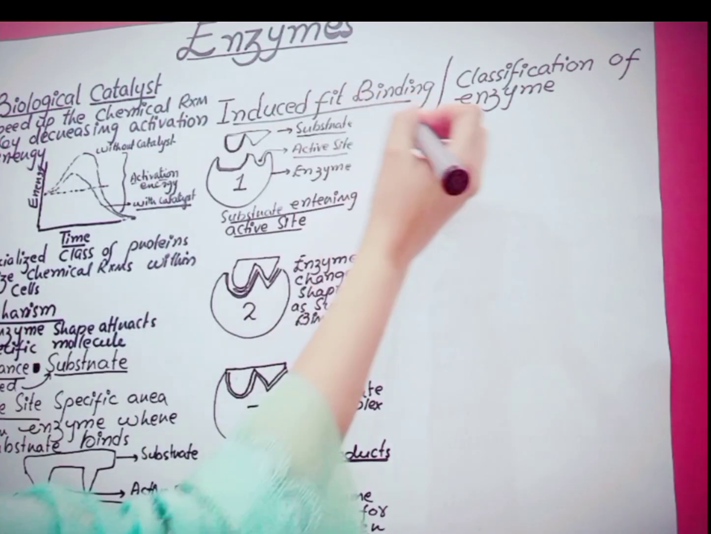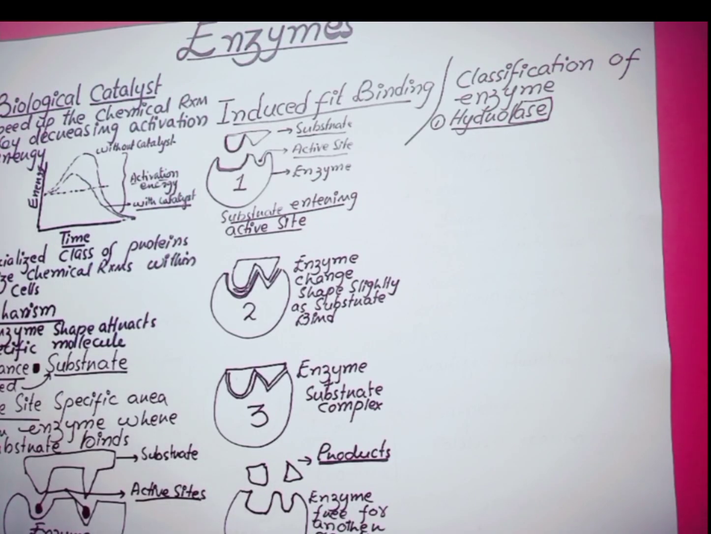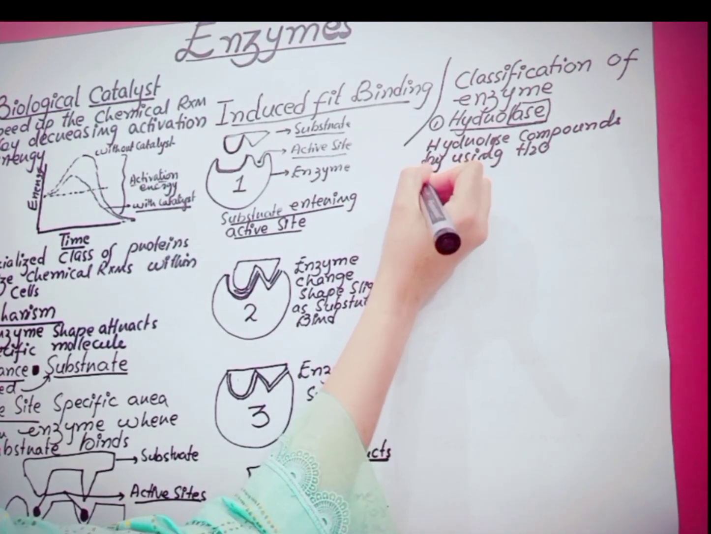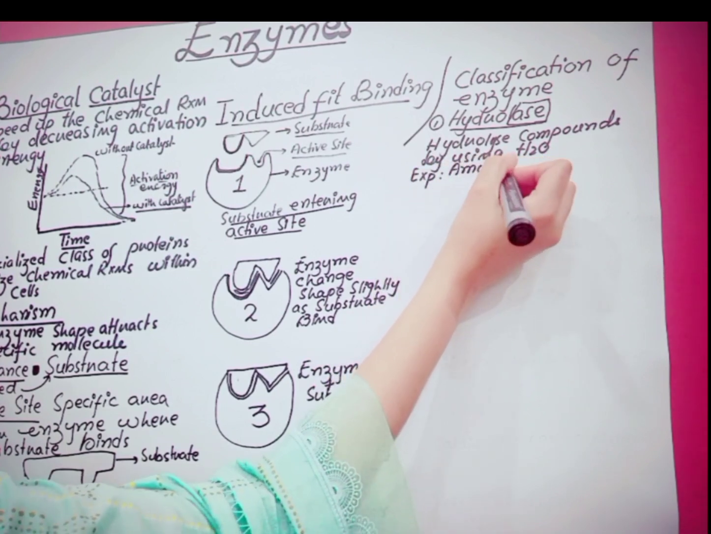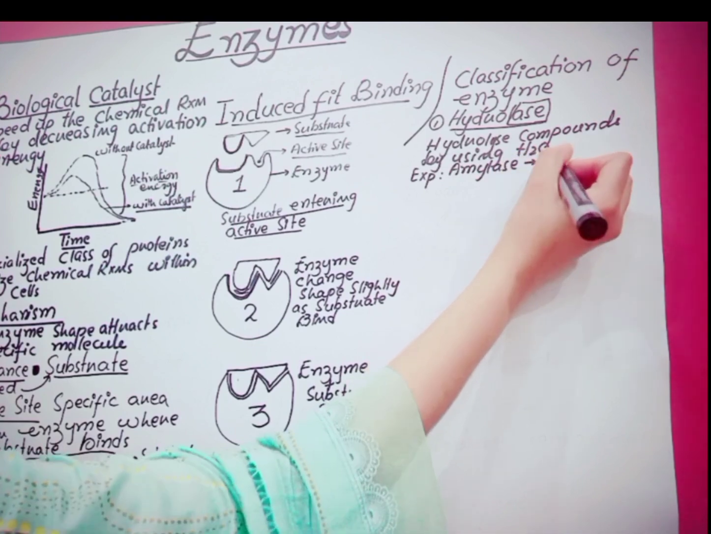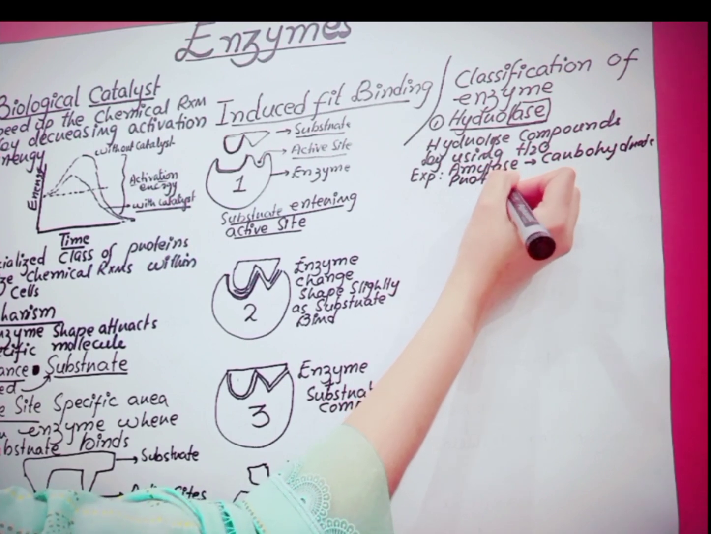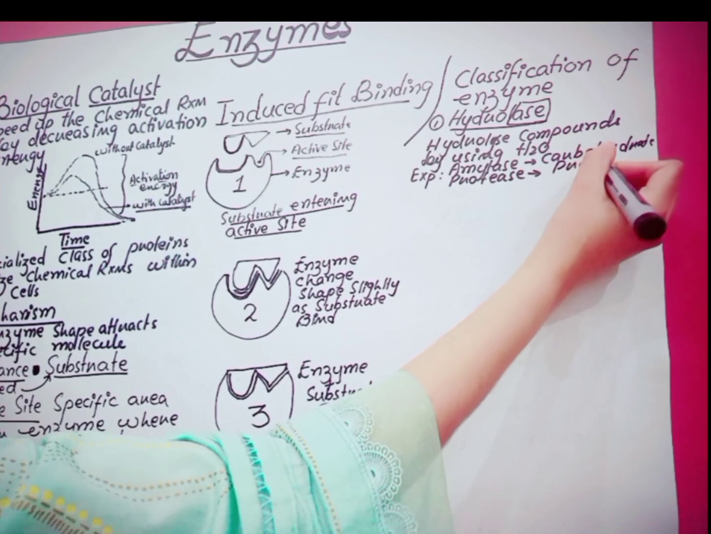There are 6 types of enzymes which we are going to discuss. Hydrolases are a group of enzymes that catalyze the breaking down of bonds by using water. Examples of hydrolase enzymes are amylase, the enzyme which breaks down carbohydrates, and protease, the enzyme which breaks down proteins.